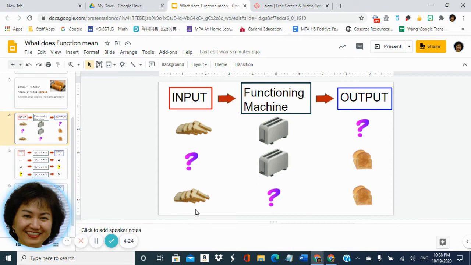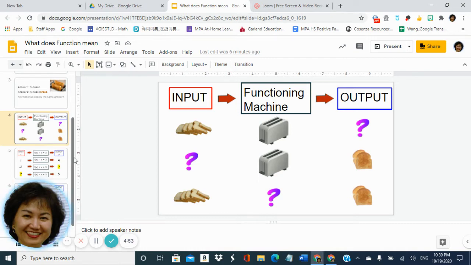In this third example, you see your input, that's white bread. You see your output, that's toasted bread. And you do not know what this function does, but you can figure that out from your input and output to know that it must be a toaster in between.